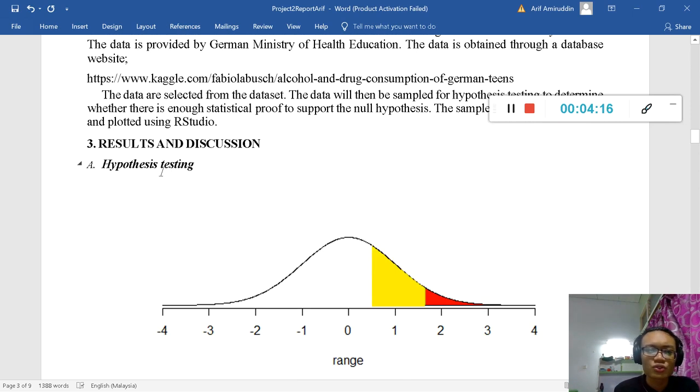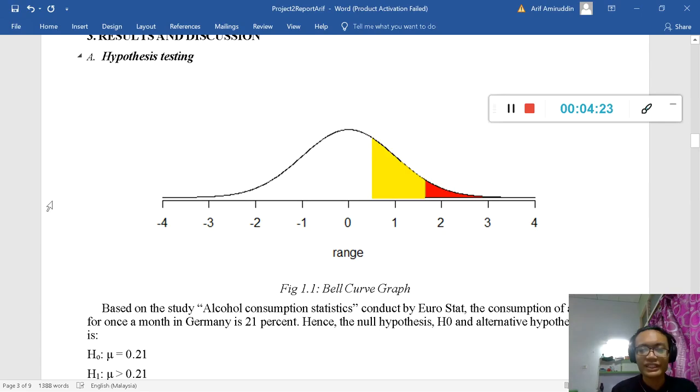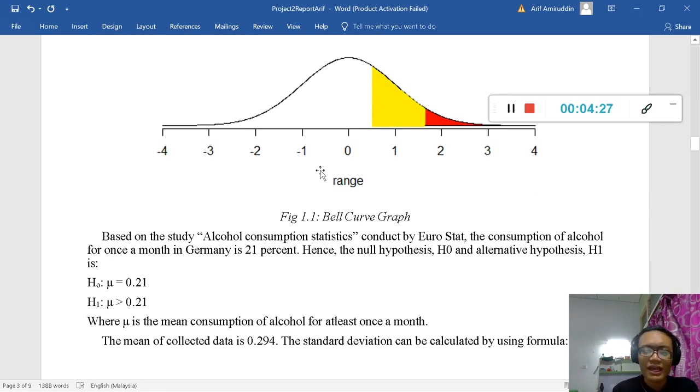So let's go to the first statistical method, which is hypothesis testing. This is called a bell curve, and let's go through the process from the first step to the last. From the alcohol consumption statistics by Eurostat, the consumption of alcohol once a month in Germany is 21%.